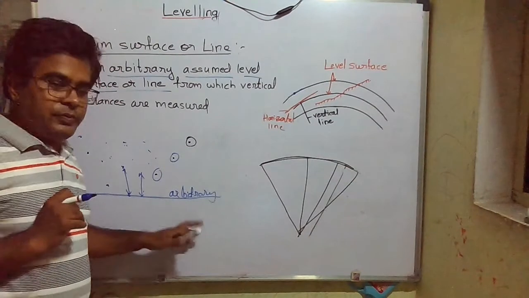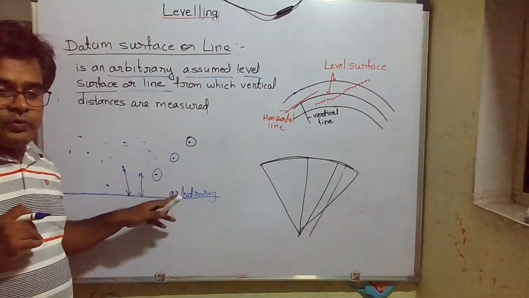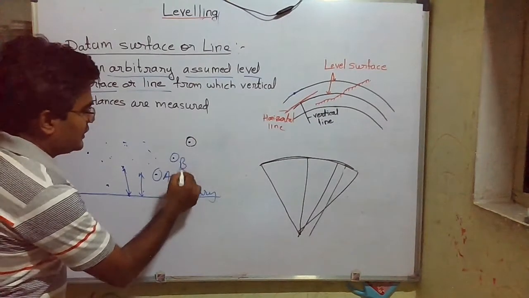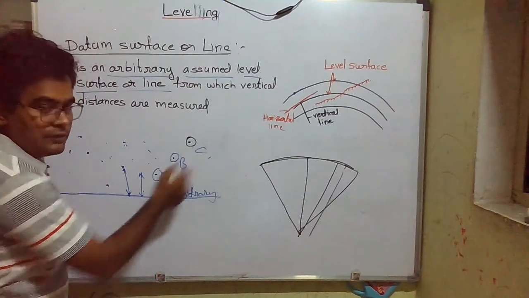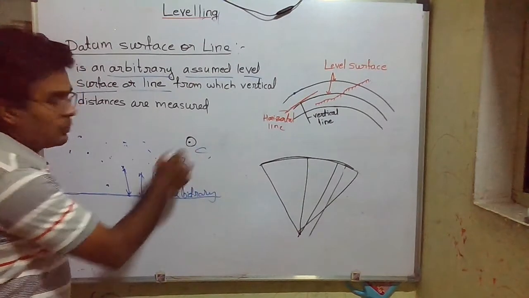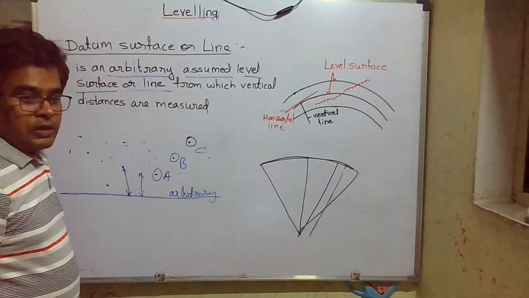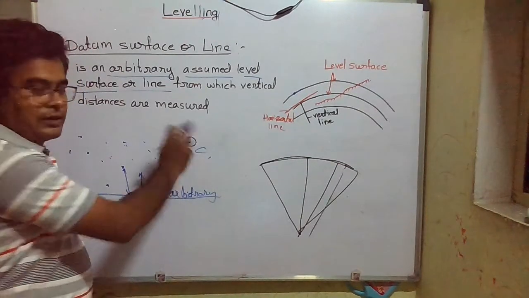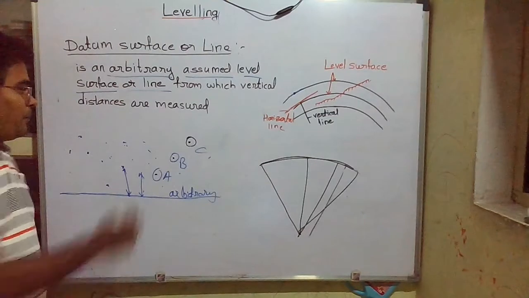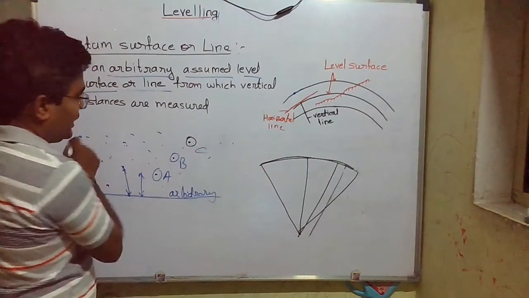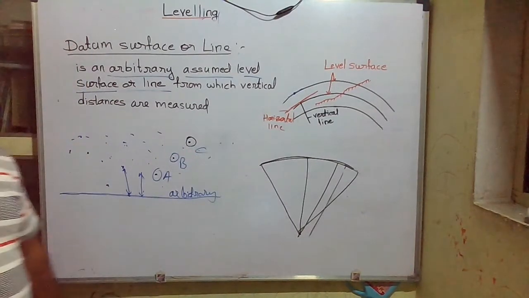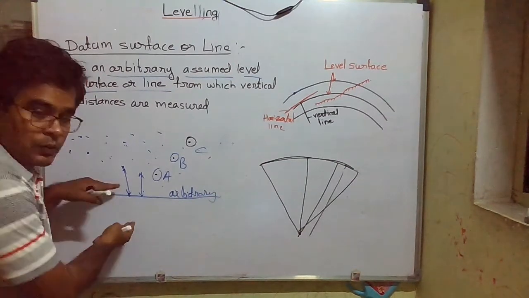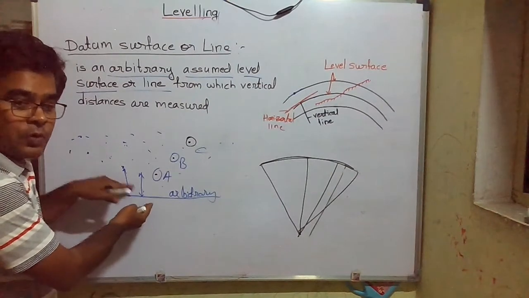Suppose there are 2 or 3 points only, then we can compare easily. This is point A, B, C. Then B and C are at higher elevation than point A, or point B is lower than point C and higher than point A. But if there are multiple points, then we need to assume some surface, from which we can measure the distances of all these points.